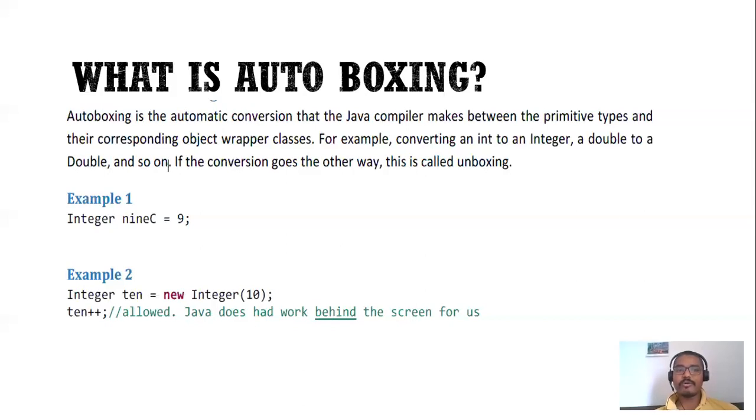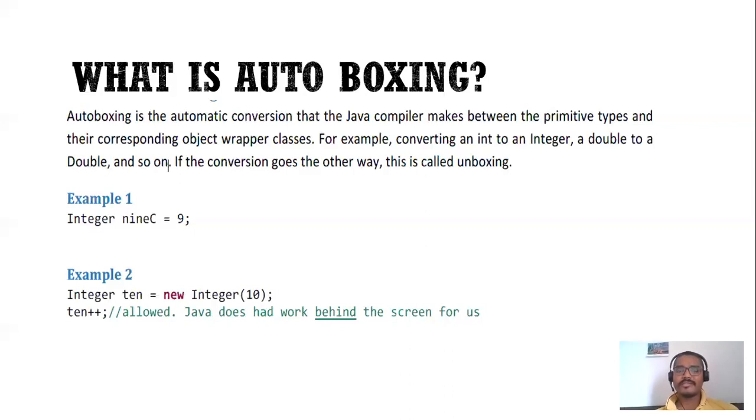So here also autoboxing is considered, because the value is an int value and you are assigning it to the instance of the Integer class. Object creation happens automatically, and even if you increment the object, you are incrementing the primitive value. If you pass 10, then after this 10 plus plus, you will get the value 11. That is known as autoboxing.